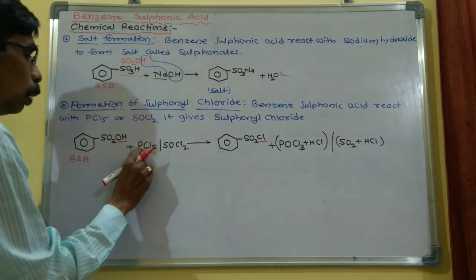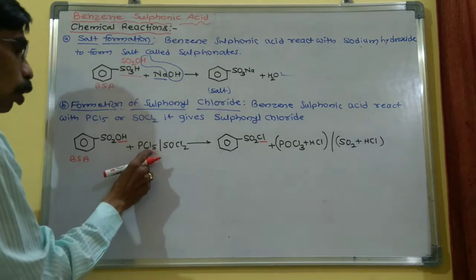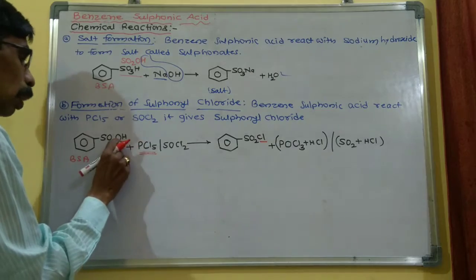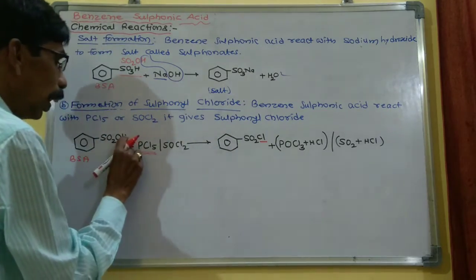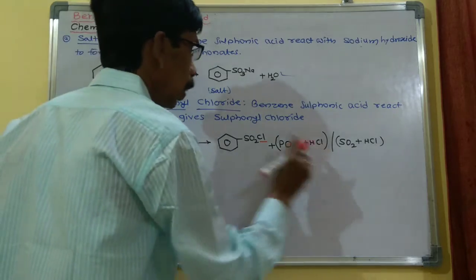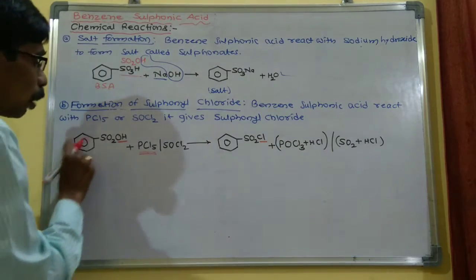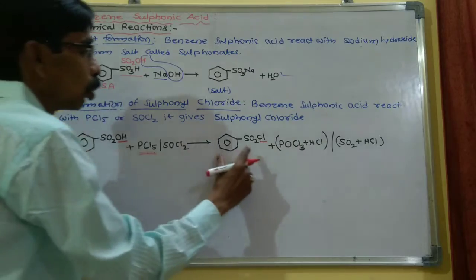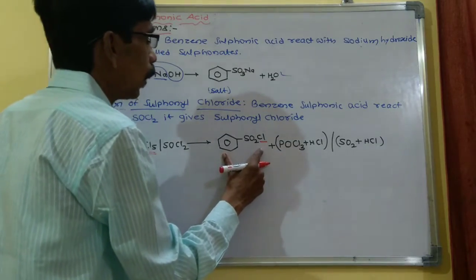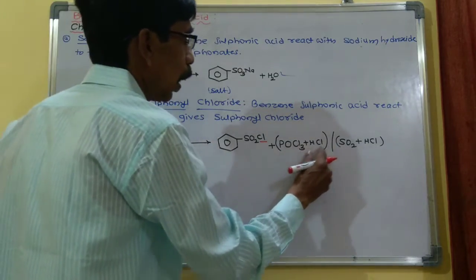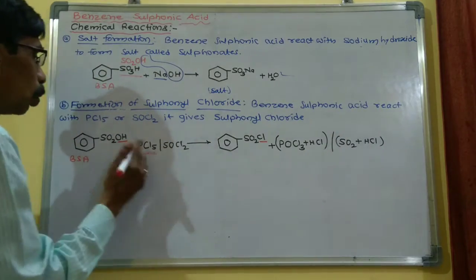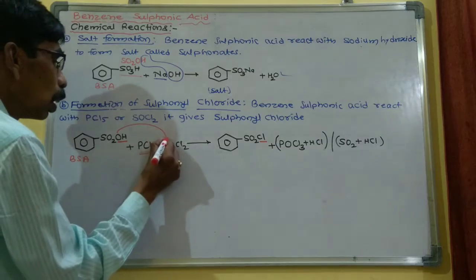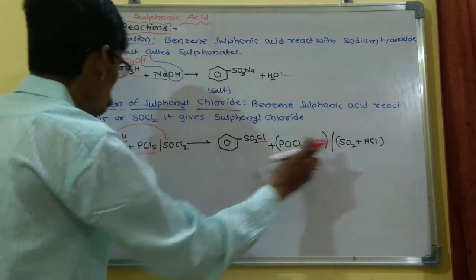So remaining P and 4Cl. Now this P, this 1O and 3Cl form the POCl3, and 1H and 1Cl combine to form the HCl. So when this benzene sulfonic acid reacts with phosphorus pentachloride, it gives this sulfonyl chloride, POCl3 and HCl. But when this reacts with SOCl2, this O is combined with this SO to form the SO2.